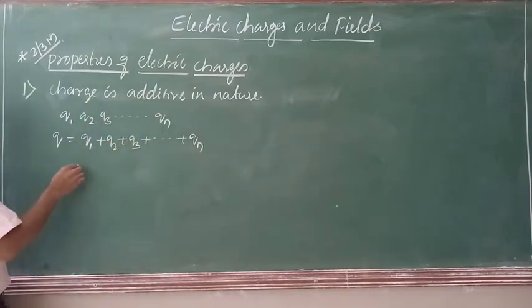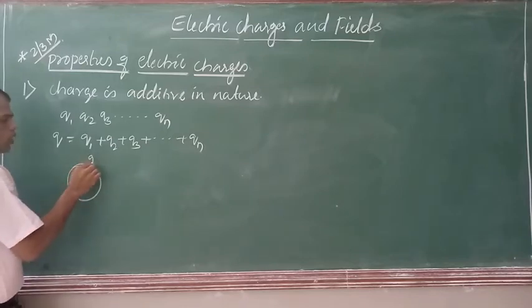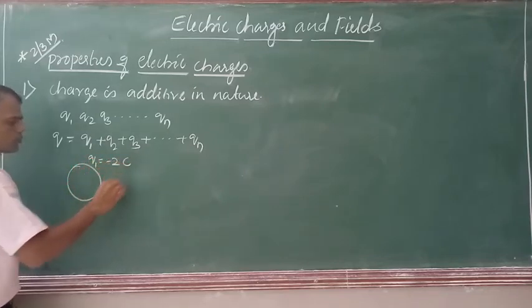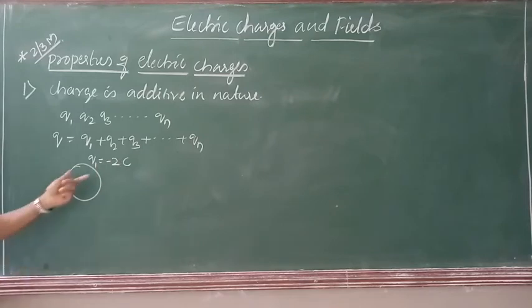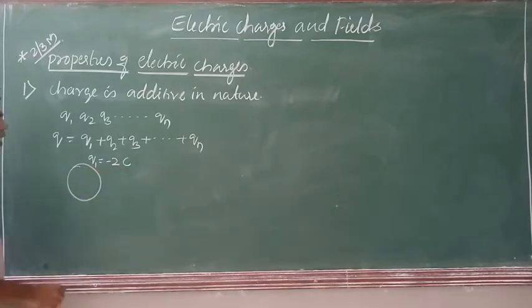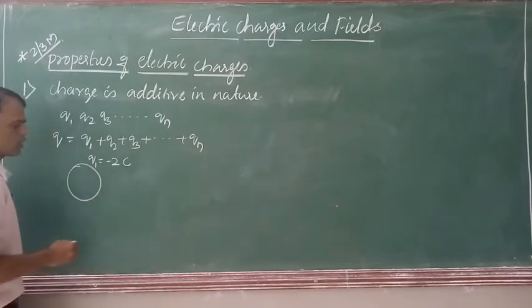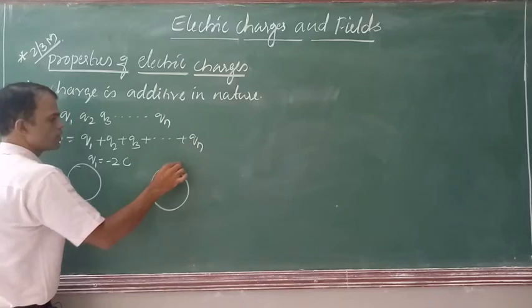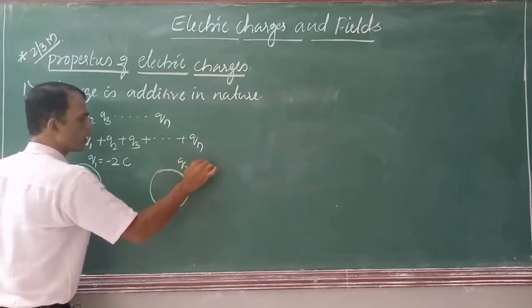Suppose you take two charged bodies, with one body having a charge of, say, Q1 is equal to minus 2 coulomb. You know, coulomb is the unit of electric charge. And we have another body which is having a charge of, say, Q2 is equal to 5 coulomb.